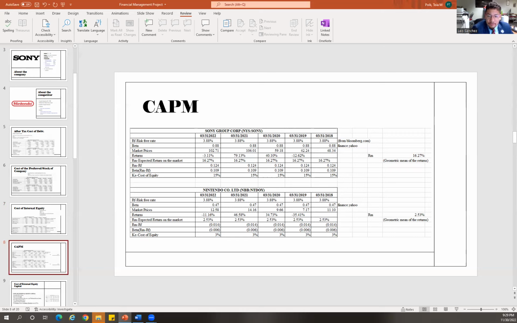The risk-free rate, according to the financial data retrieved from Bloomberg, is 3.88, and beta,